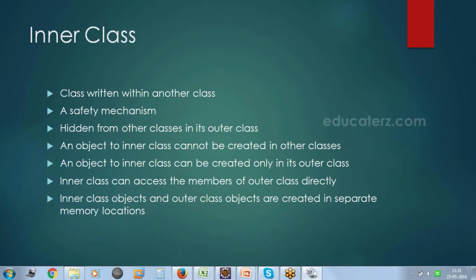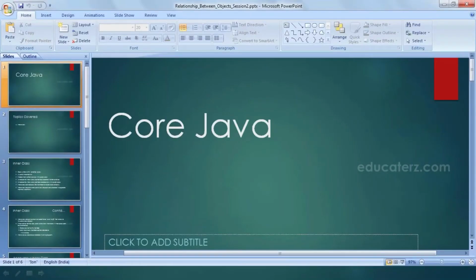But private can be specified before an inner class. That is, it is useful to provide security for the entire inner class. So once we provide private to the inner class, it is not available to other classes. This means an object to inner class cannot be created in any other class, but an object to the inner class can be created only in its outer class. So let us illustrate this point by using an example.